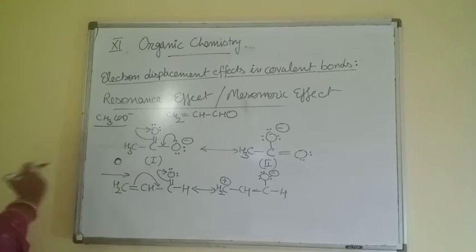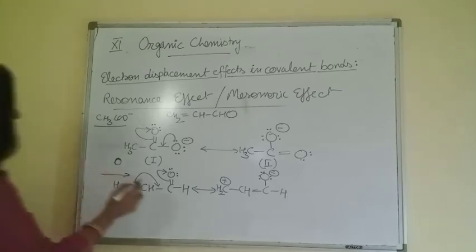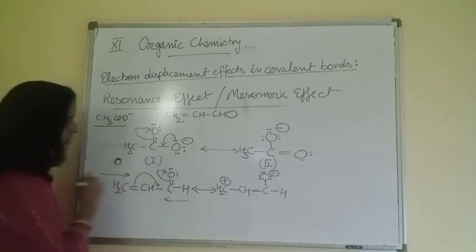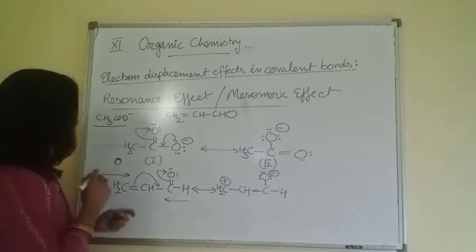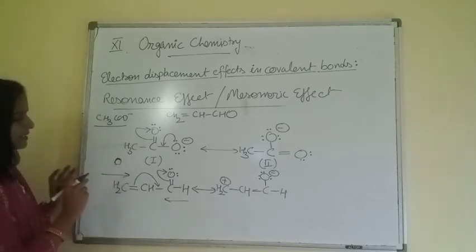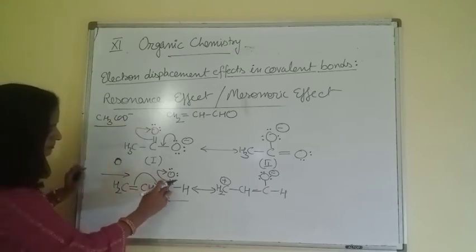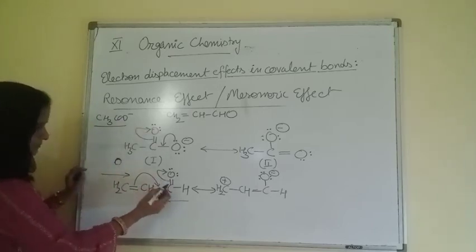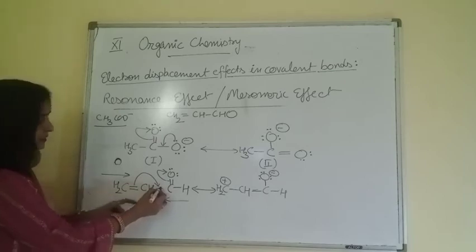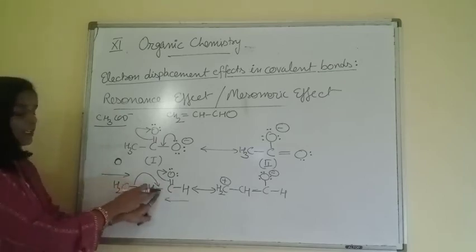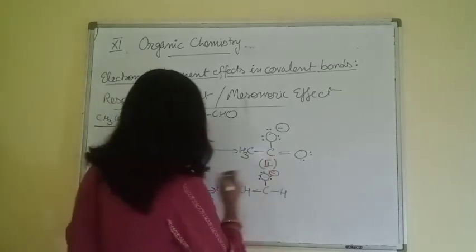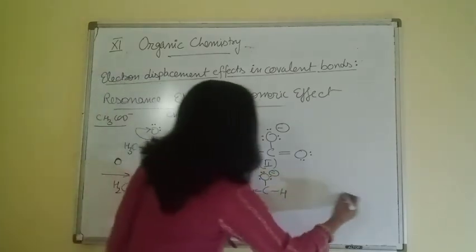Now beta, if we transfer in the opposite direction, means in this direction, this is the second case I am taking now. In the second case, how do we transfer these charges? This pi bond will come here. This pi bond will come here. So here we will get a double bond. So how do I show this?